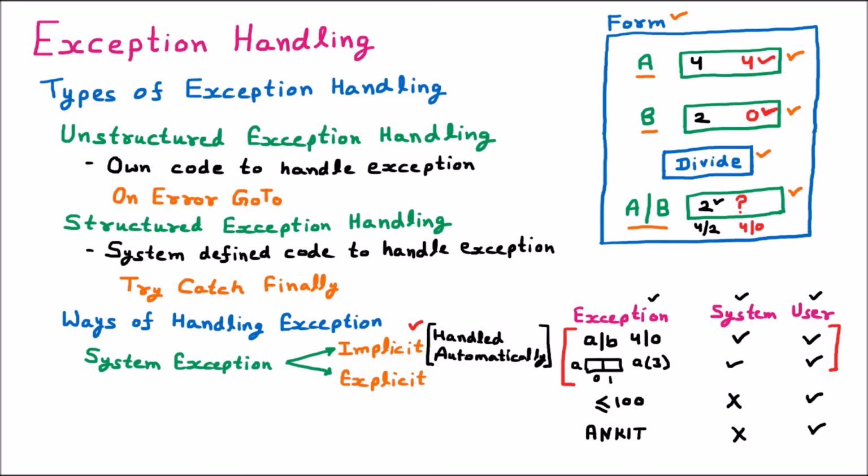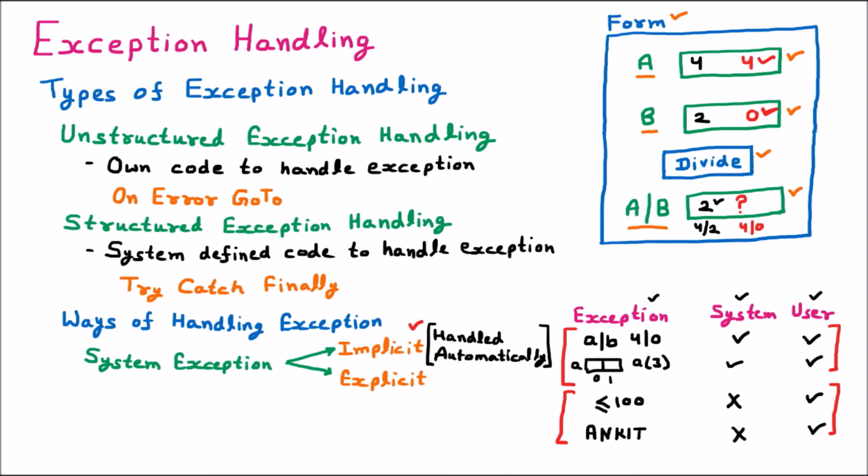So such types of exceptions, which are exceptions for the user but not for the system, are called explicit exceptions. Because here, the system will not deal with that. If you are making a program and you want that, if the marks are more than 100, the system should handle it, the system is not going to handle it. Or if you are making an ID card where the name should be in capital letters and you are providing small, the system is not going to handle that. You have to provide the code explicitly for that. That's why it is called explicit exception handling.